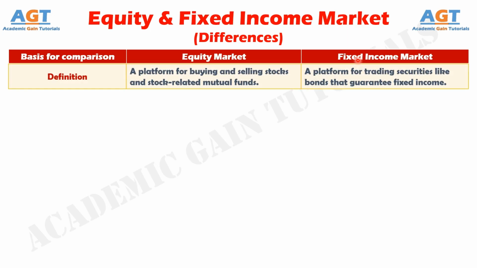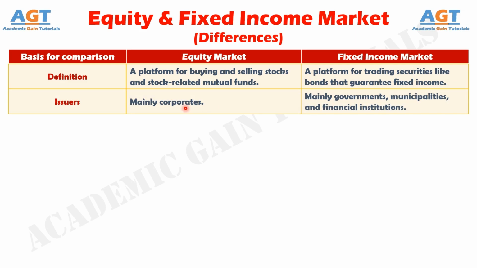Difference number 1. The equity market is a platform for buying and selling stocks and stock-related mutual funds, whereas the fixed income market is a platform for trading securities like bonds that guarantee fixed income. Number 2. In the equity market, issuers are mainly corporates, whereas in the fixed income market, issuers are mainly governments, municipalities, and financial institutions.